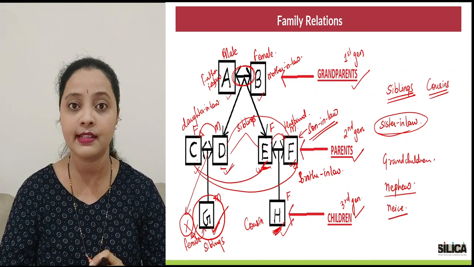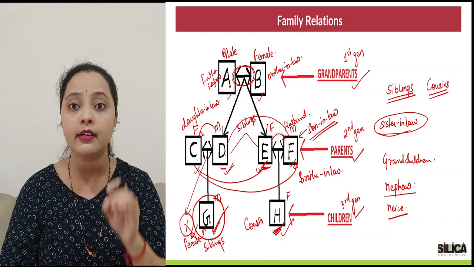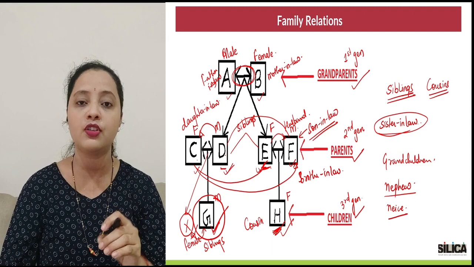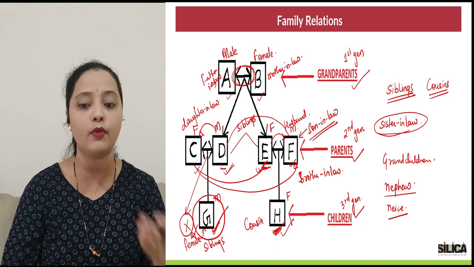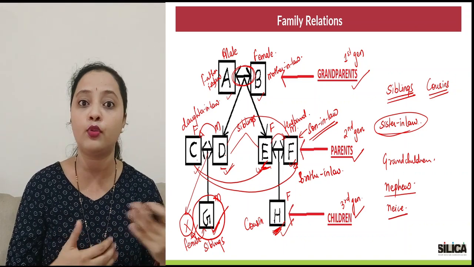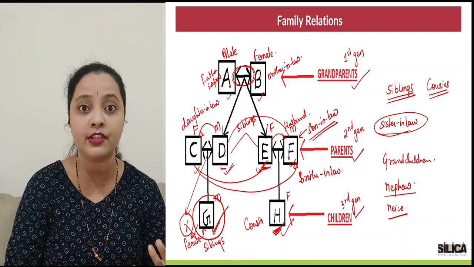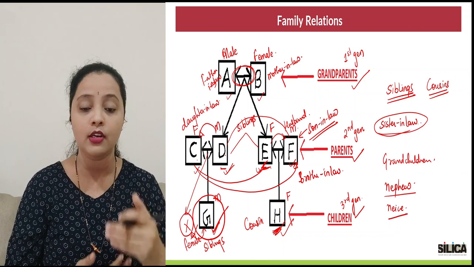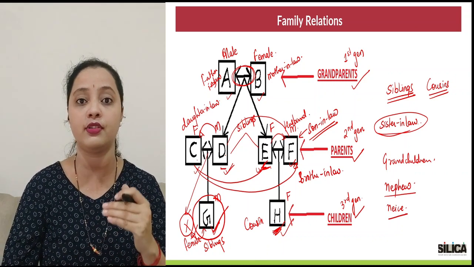I hope everyone is clear. This is very important. You get these relations properly, because when it comes to word problems, there would be questions where you will see people getting related through relations. So if you're not able to identify relations, how would you solve the question? Okay, so make sure you've understood these relations perfectly.